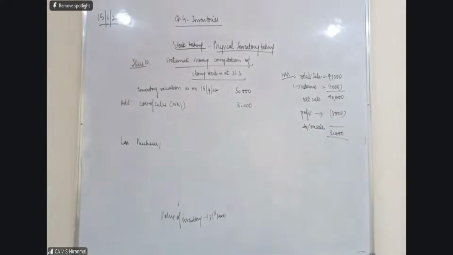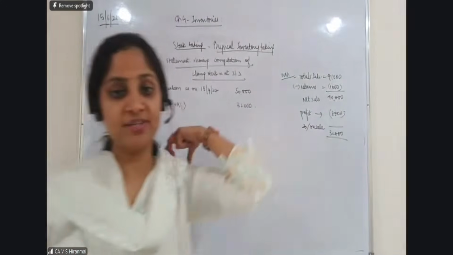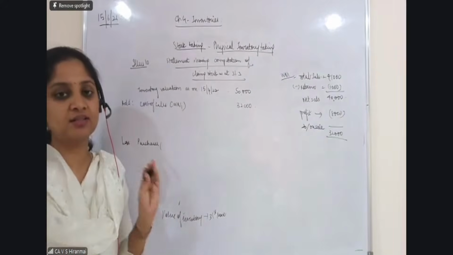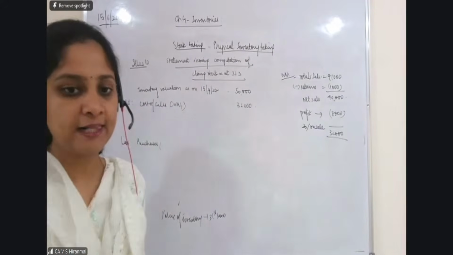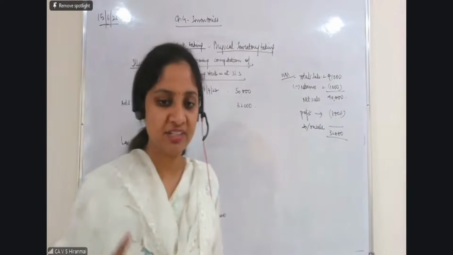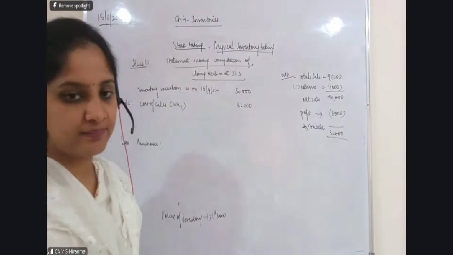Is this clear? Any doubts do we have? Is this clear? 32,000. How did I arrive? Everybody clear? Very simple. Direct question. Nothing.